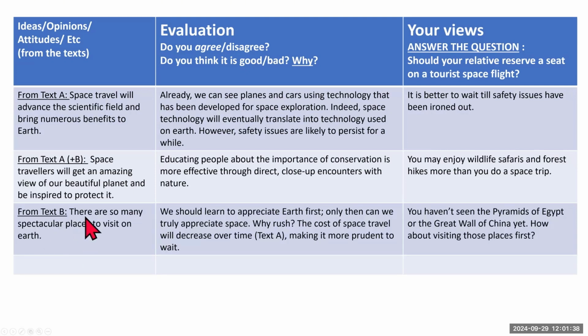Now from text B, there are so many spectacular places to visit on Earth. So my evaluation is we should learn to appreciate Earth first. Only then can we truly appreciate space. Why rush? The cost of space travel will decrease over time, making it more prudent to wait. If you noticed, I have also included something from text A here. So you can combine points from text A and B, and you can also use them partially in your evaluation. Be sure that you have your own evaluation though. Don't just use points from the text.